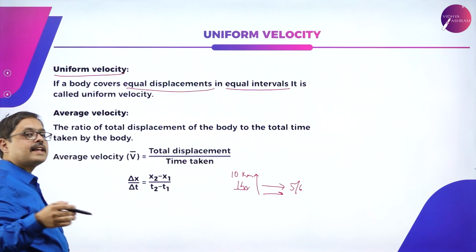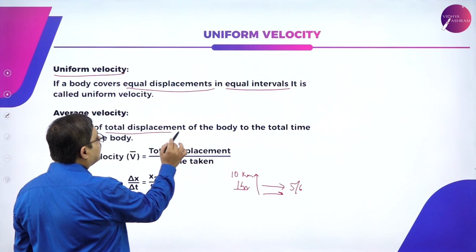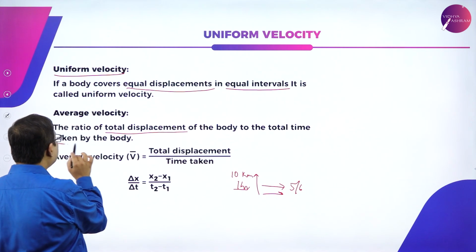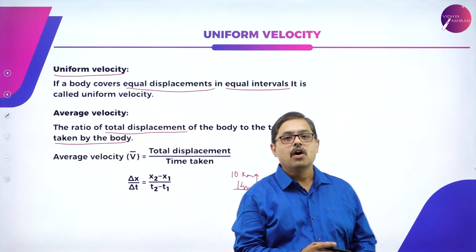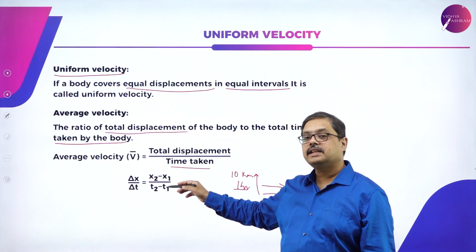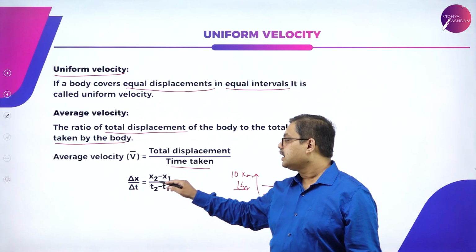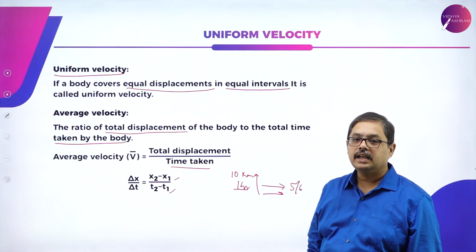Okay. Then what is average velocity? Average velocity is the ratio of total displacement of the body by the total time taken. So it is taking into consideration all the displacements by the time taken. It is represented as delta x by delta t, which is x2 minus x1 by t2 minus t1.